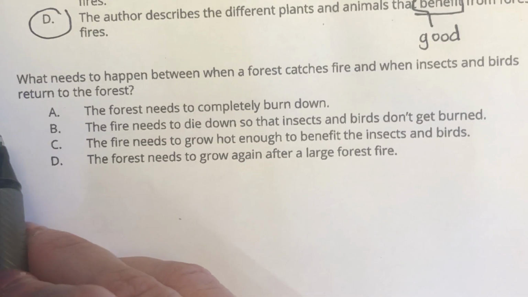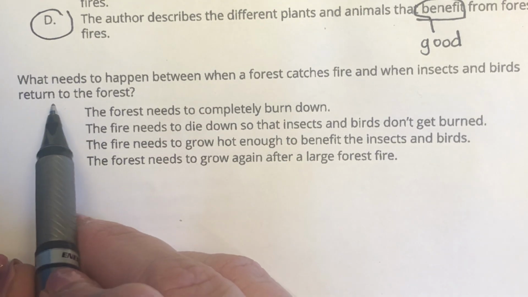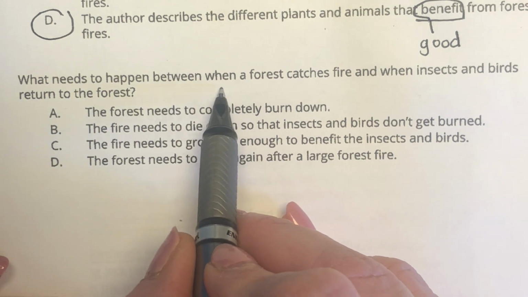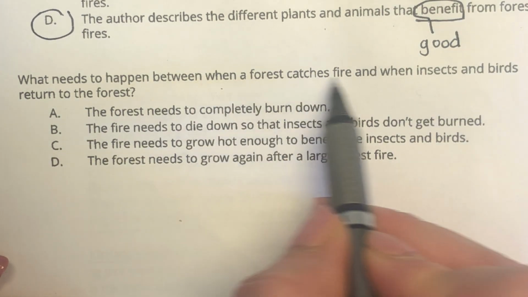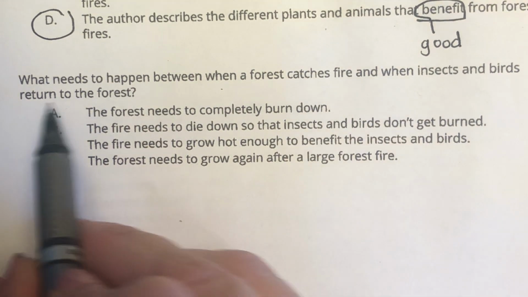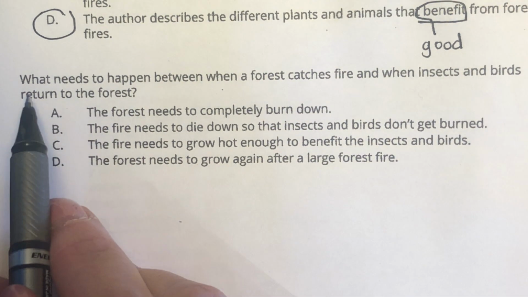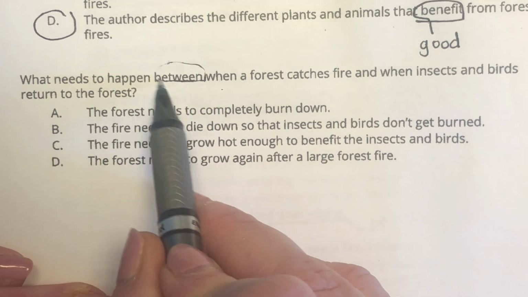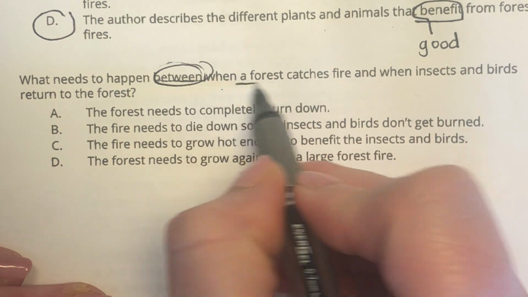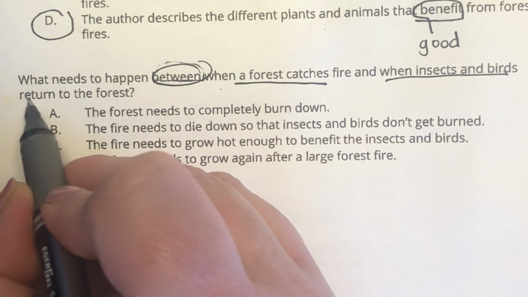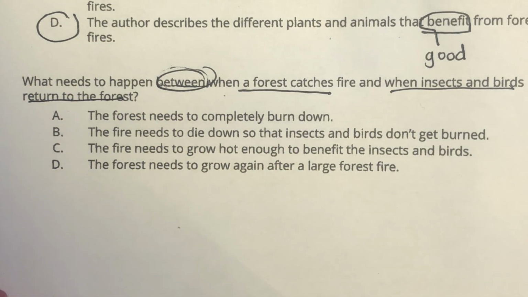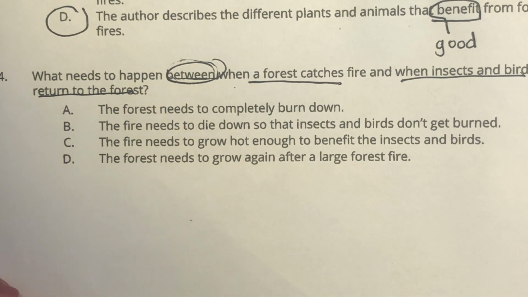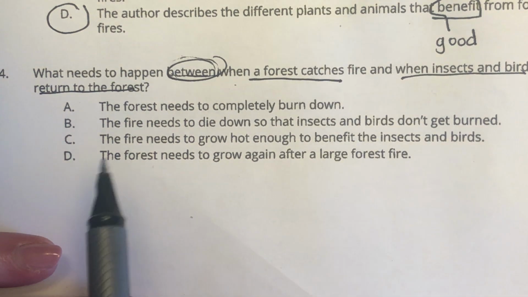So last question, question number 4. What needs to happen between when a forest catches fire and when insects and birds return to the forest? So as I'm thinking back, I am not remembering this in the passage. So let's see what our answer choices are and dig back in to see what we can find.